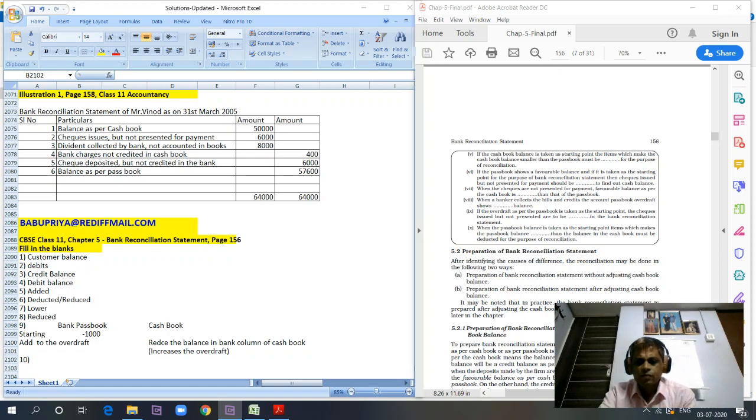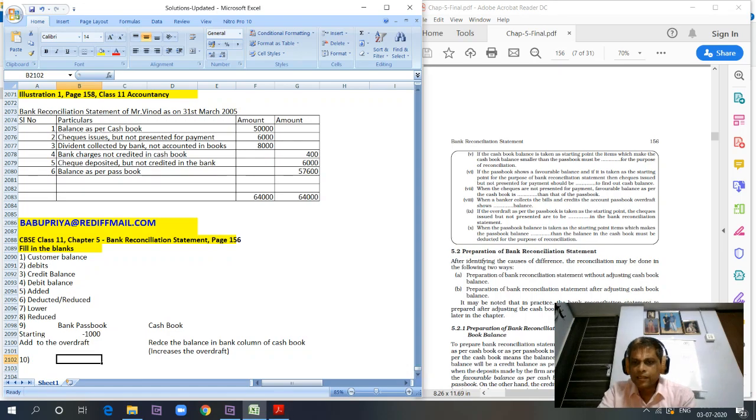So let's get this clear. When the passbook balance is taken as the starting point, items which make the passbook balance more than the balance in the cash book must be deducted for the purpose of reconciliation. If the passbook balance shows more than the cash book balance, and we are arriving at the balance as per cash book, so we have to deduct, right? So hope this fill in the blanks is clear.